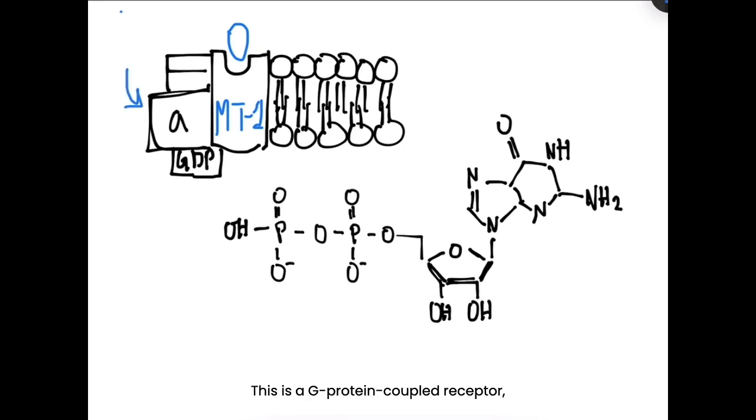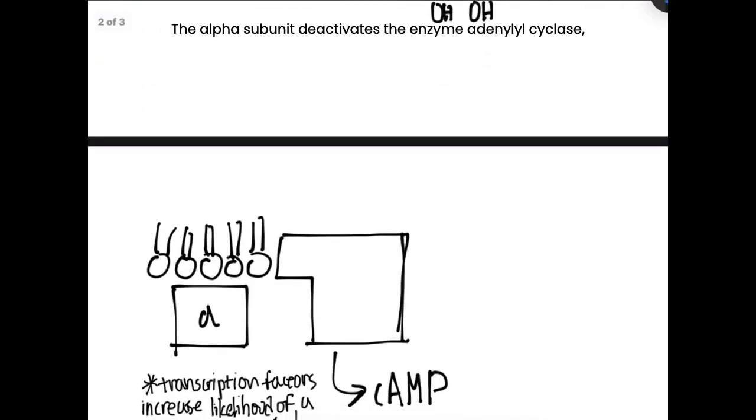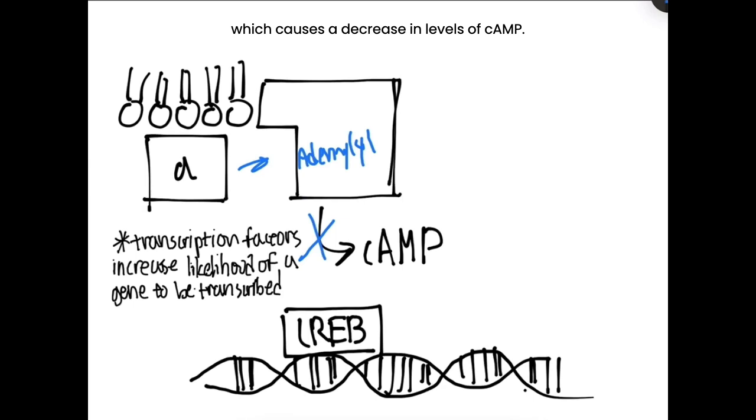This is a G protein coupled receptor, meaning that it has an inactive G protein attached to it. When melatonin binds to MT1, it causes GDP to be substituted for GTP, which then activates the alpha subunit of the G protein. The alpha subunit deactivates the enzyme adenylyl cyclase, which causes a decrease in levels of cAMP.